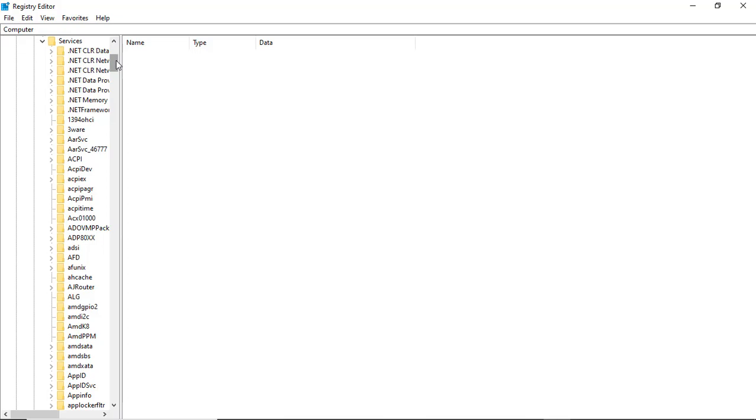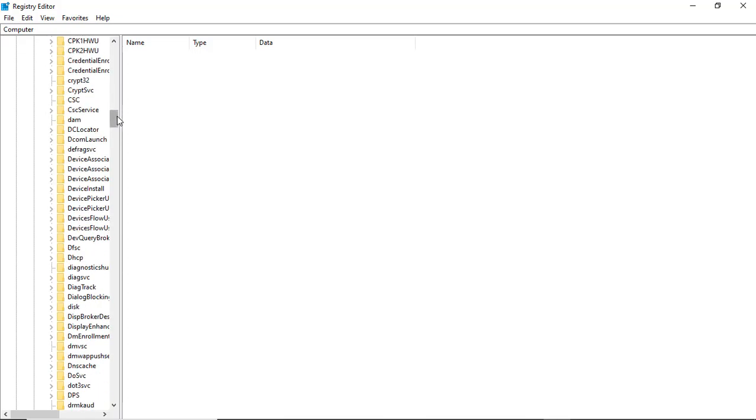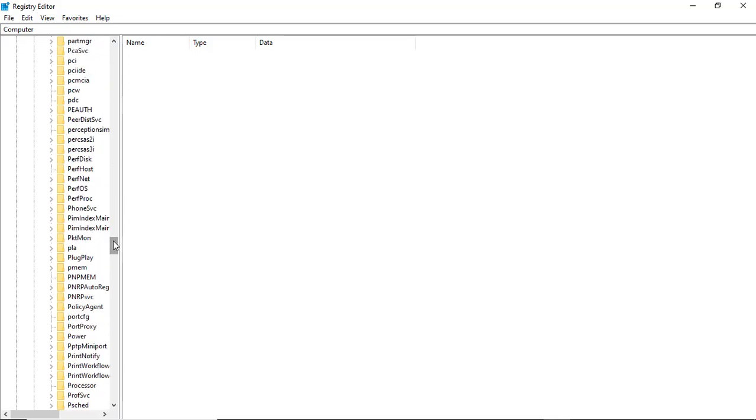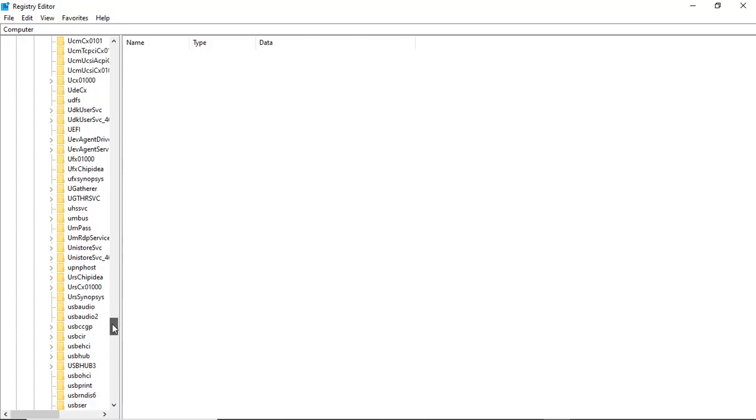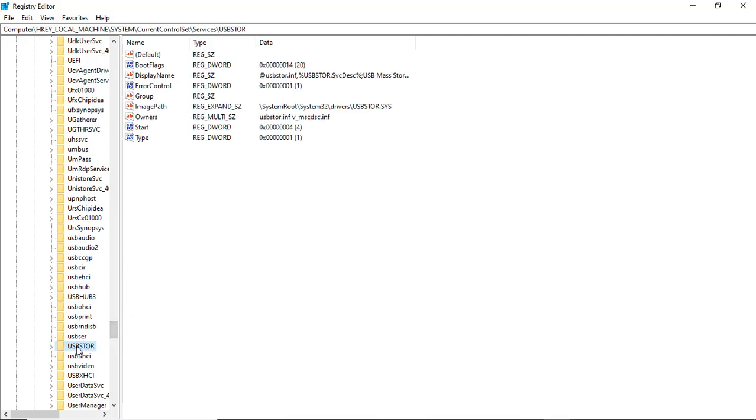After you have clicked on that drop down, you have to travel down to a folder labeled USBSTOR. The folder can be found somewhere around this place. You have to watch carefully. The folder, voila, this is the folder. Click on it. To the right hand side, you will see some text.